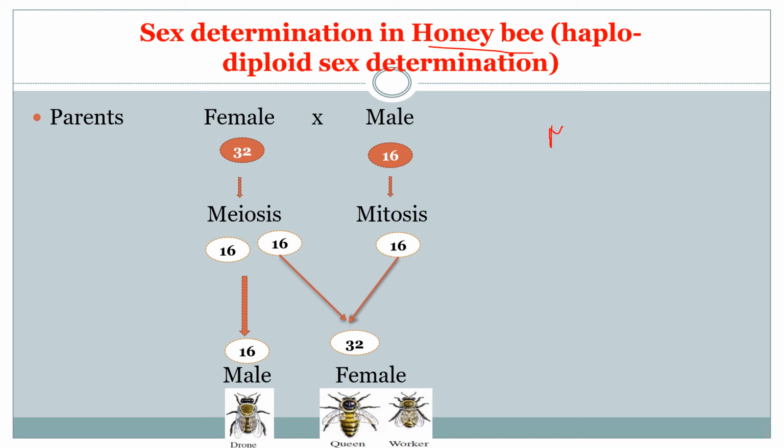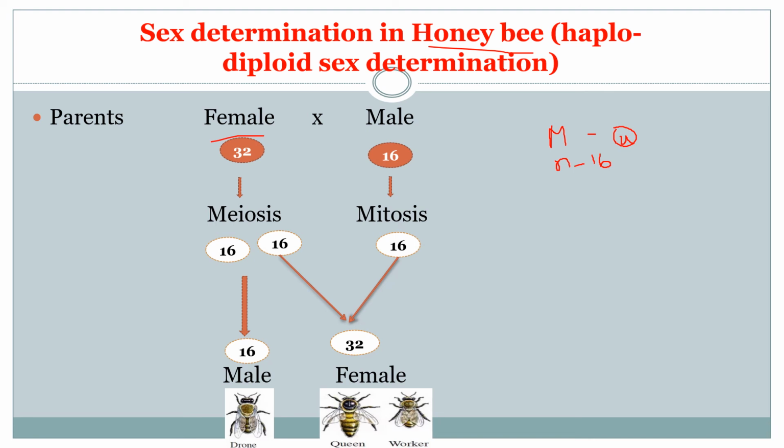The male develops from the egg which is unfertilized, that is parthenogenesis. That is why they are haploid. And the male will be having only 16 chromosomes, and the female develops from a fertilized egg, and hence the female will be having 32 chromosomes.